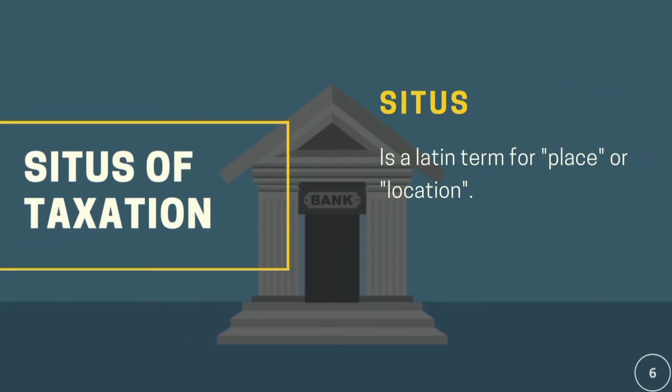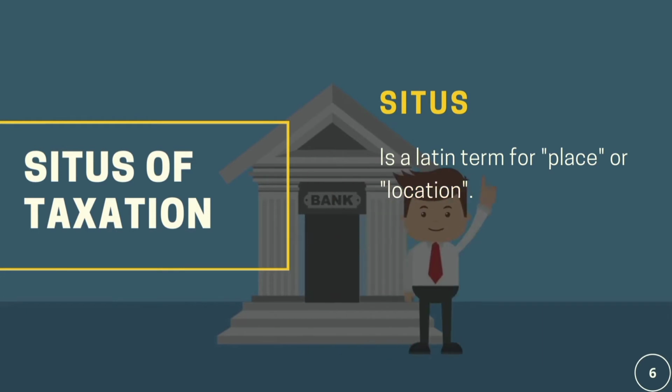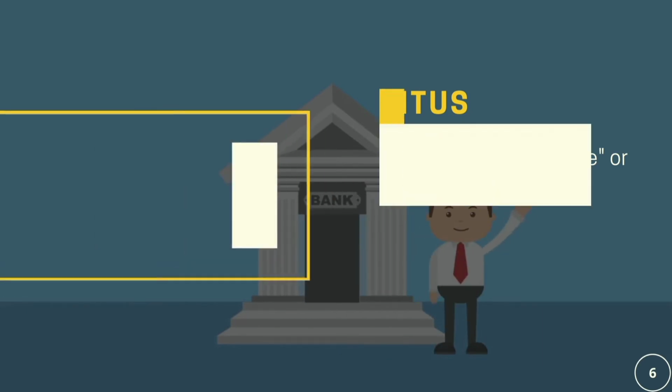Let us proceed to the situs of taxation. So situs, by the way, is a Latin term for place or location, and it refers to the place where taxes are to be paid.